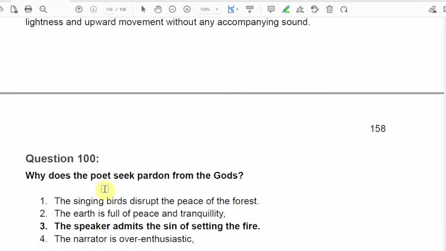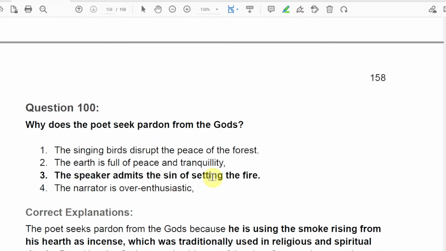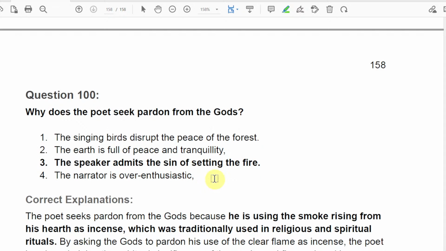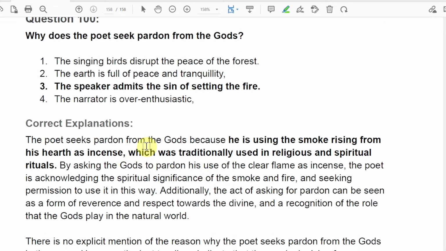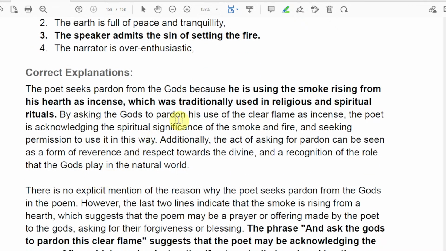Question number 100. Why does the poet seek pardon from the gods? Why? What is happening? This poem is about the speaker admitting the sin of setting the fire. So the poet seeks pardon from the gods because he is using the smoke arising from his hearth as incense, which was traditionally used in religious and spiritual rituals. By asking the gods to pardon his use of clear flame as incense, the poet is acknowledging the spiritual significance of the smoke and fire and seeking permission to use it in this way.